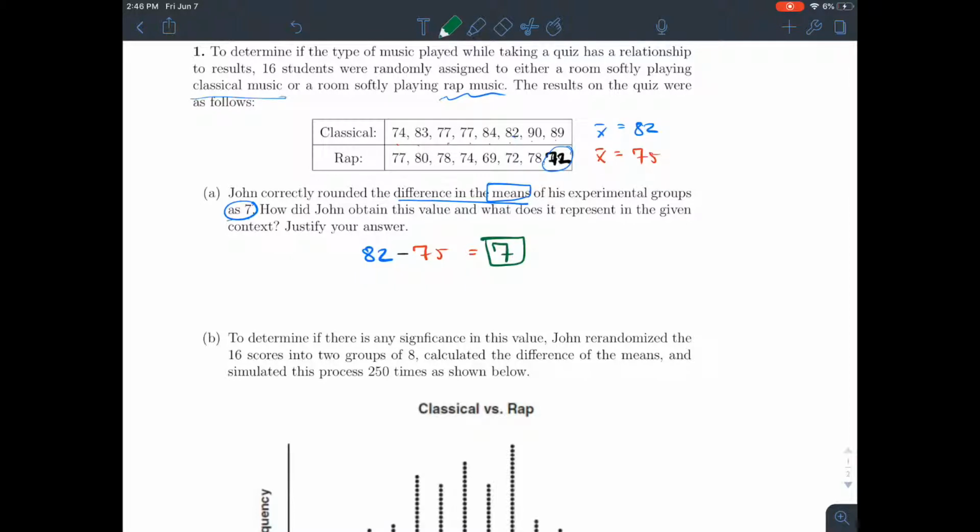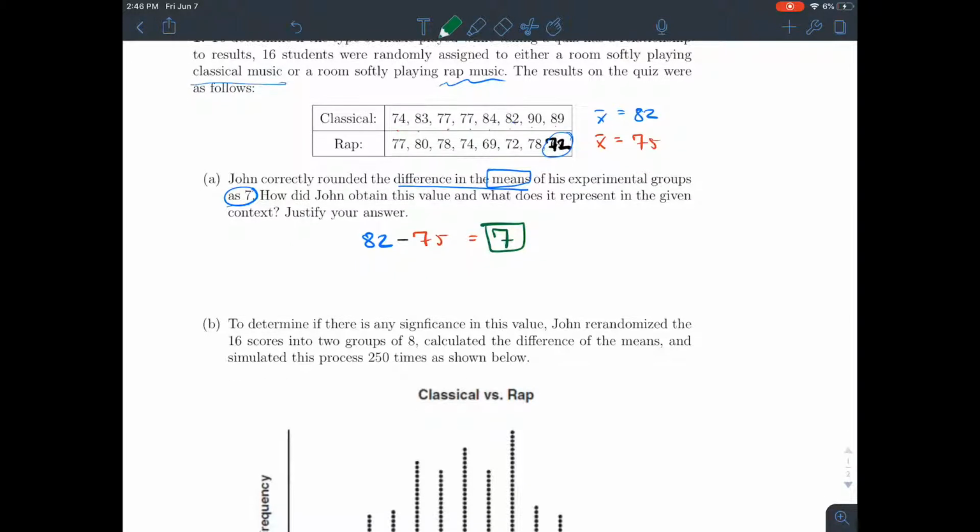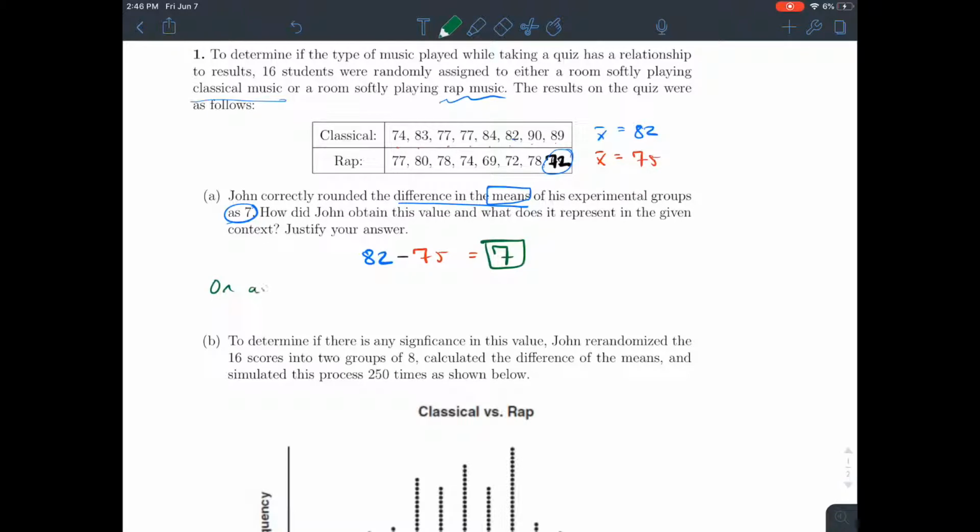So how did John obtain this value, and what does it represent in the given context? Well, it looks like on average, students in the classical room did 7 points better. Okay, so what we talked about in class today is sort of the superficial understanding of this is if you could have picked between the rooms, you may have picked the classical room, just based on seeing that they did 7 points better. Like, that is a lot better.